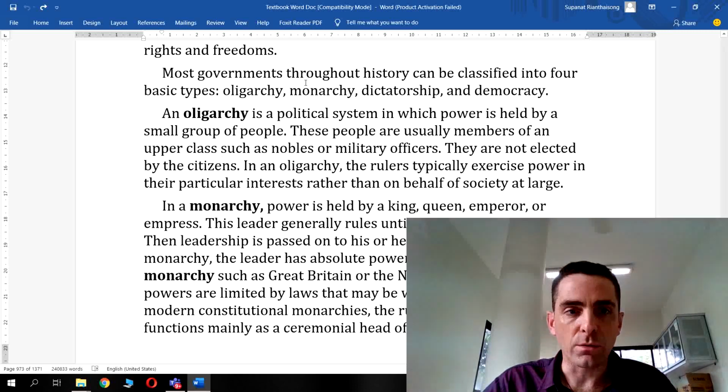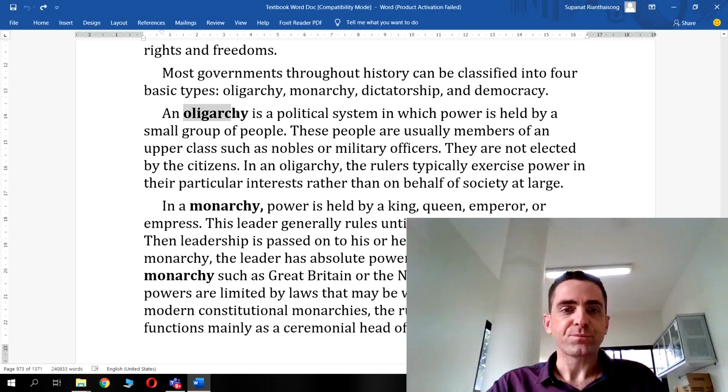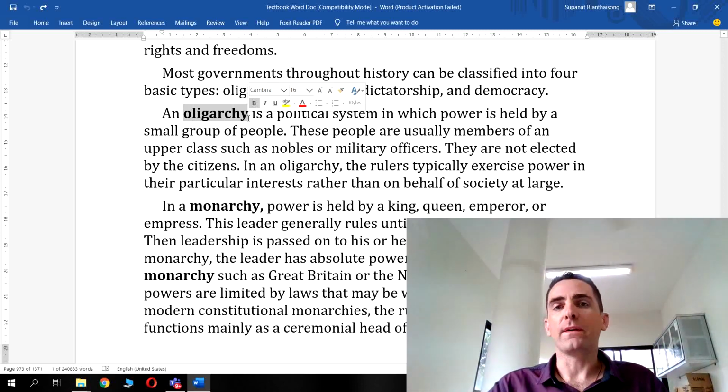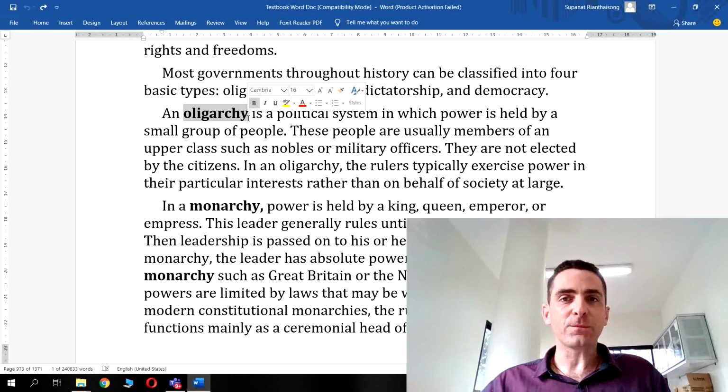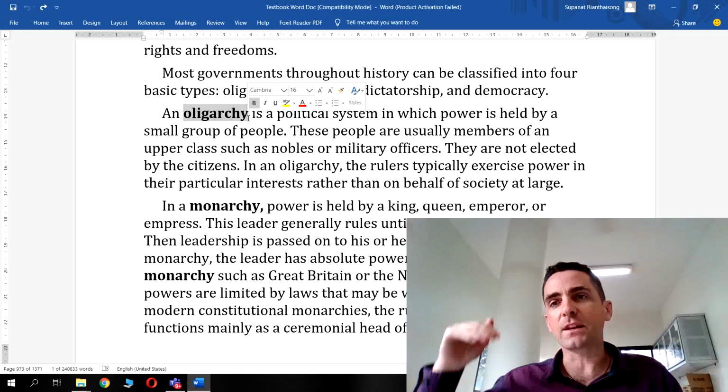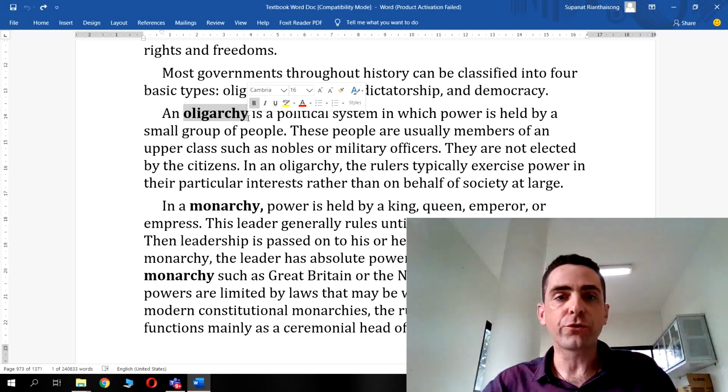Okay, so think of oligarchy, you're thinking of a tiny group of people, or they could be people who have inherited their position. It could be that their family has a long line of ruling a country.